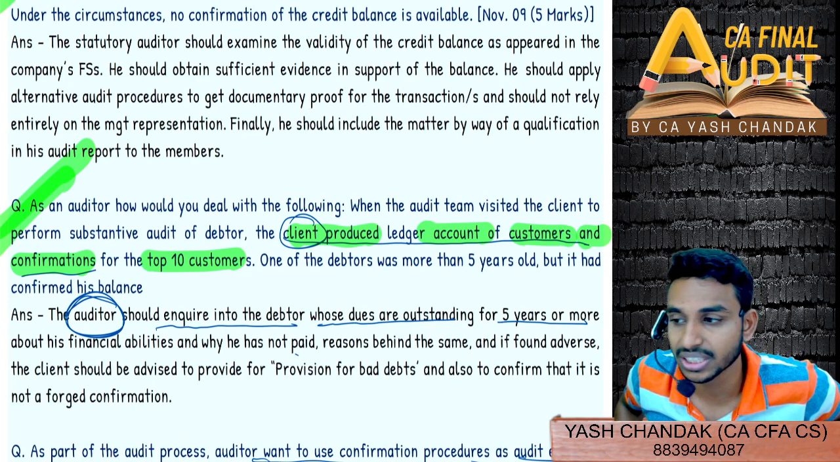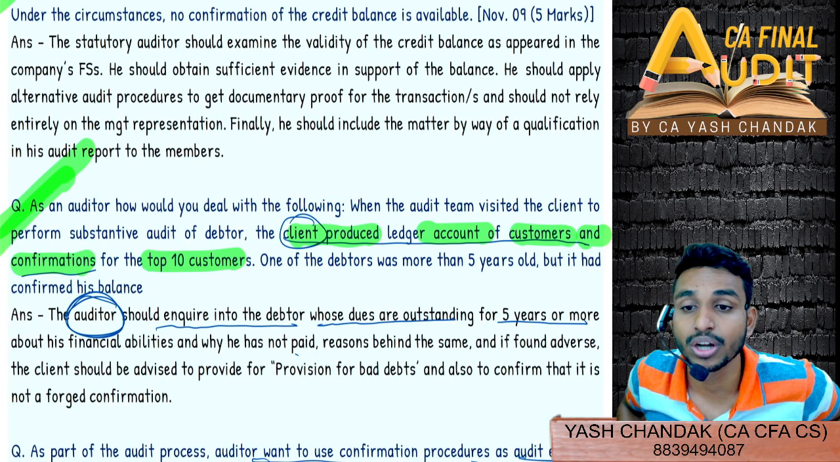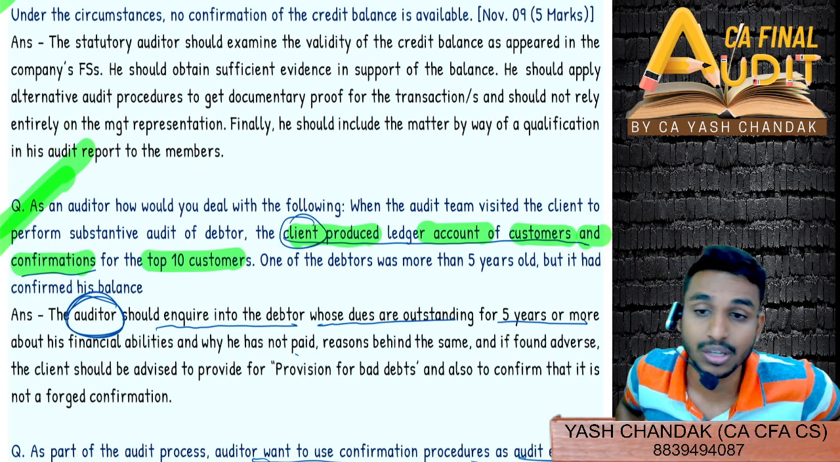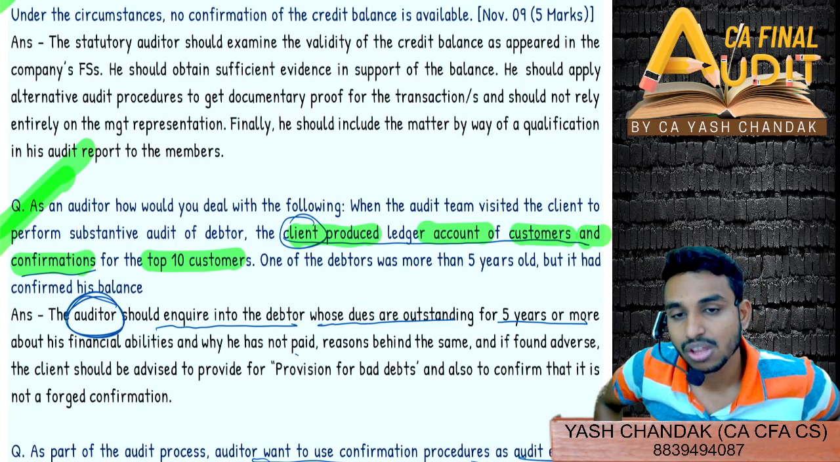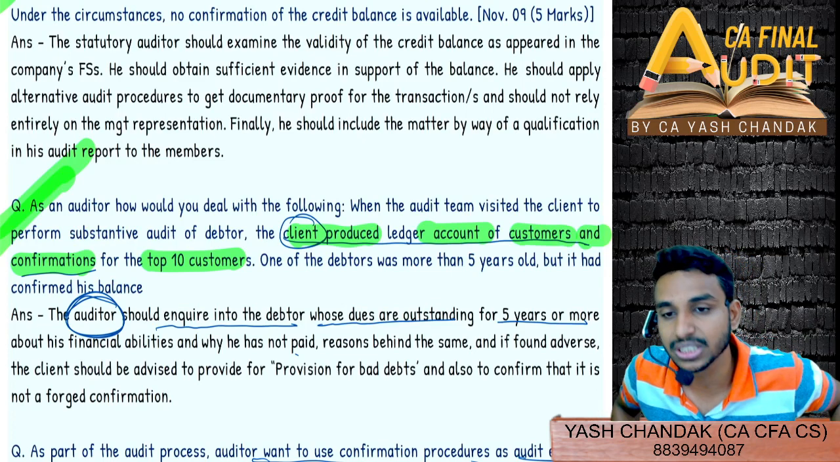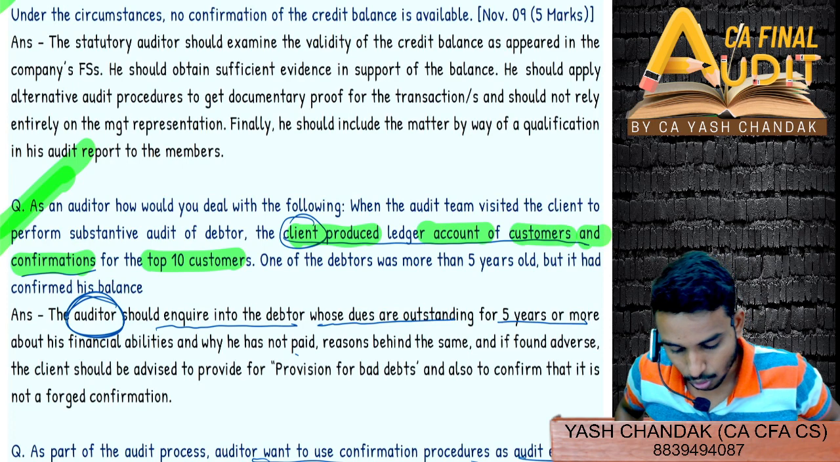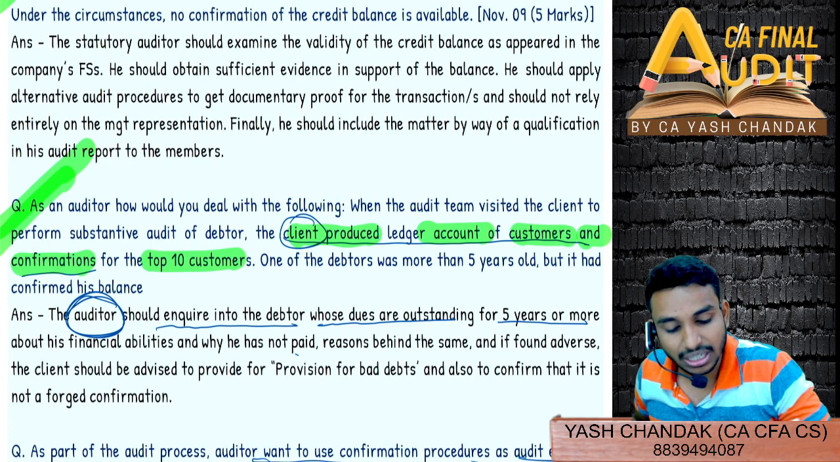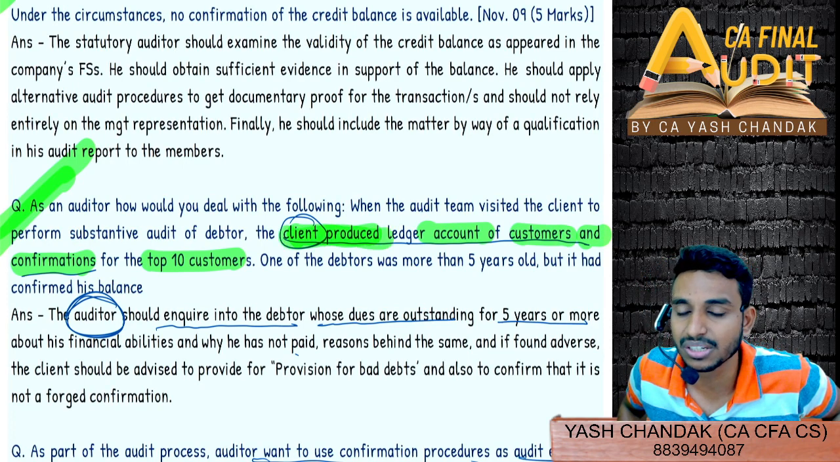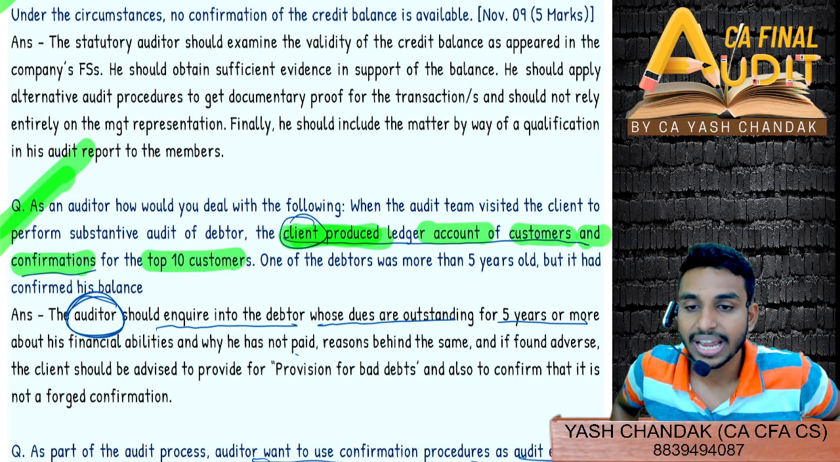First, you will write the definition, and in the definition itself, they say that the auditor seeks information from the requested party. Auditor seeks, right? So it has to be the auditor who is seeking the information from the confirming party. Then you will write that in case the client has produced or the client seeks the information, it's a way of indirect communication and not a direct confirmation request.